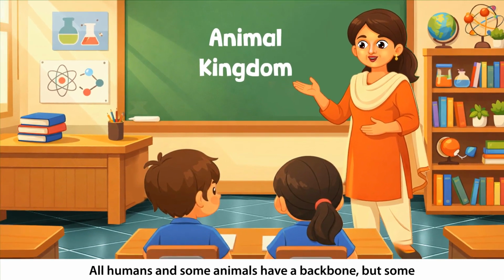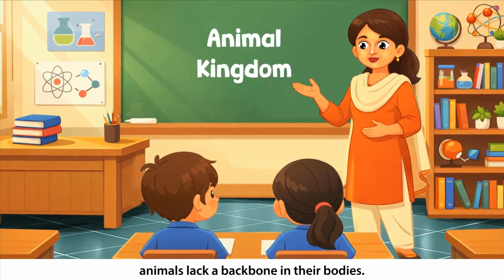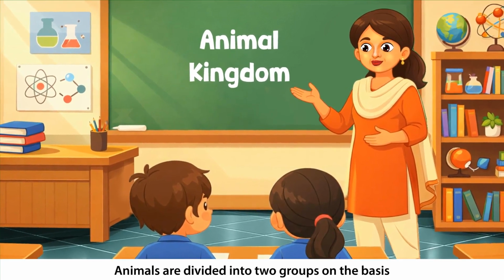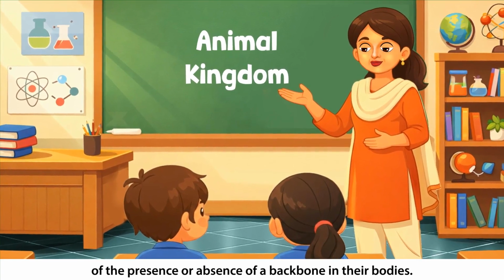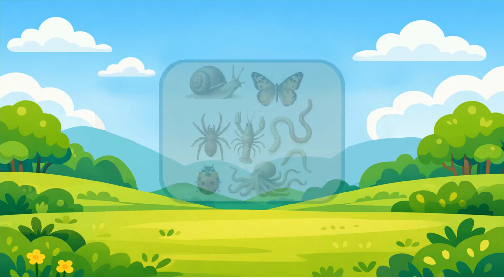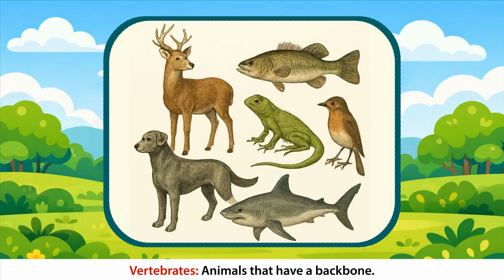All humans and some animals have a backbone, but some animals lack a backbone in their bodies. Animals are divided into two groups on the basis of the presence or absence of a backbone in their bodies. Invertebrates, animals that lack a backbone. Vertebrates, animals that have a backbone. Let us learn about these groups in detail.